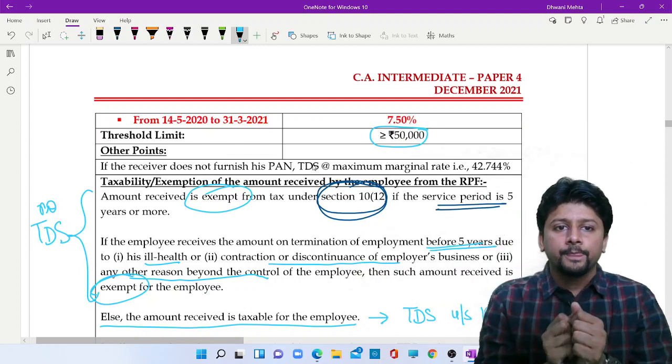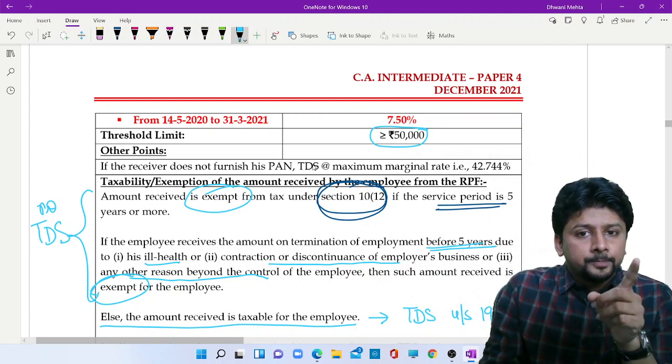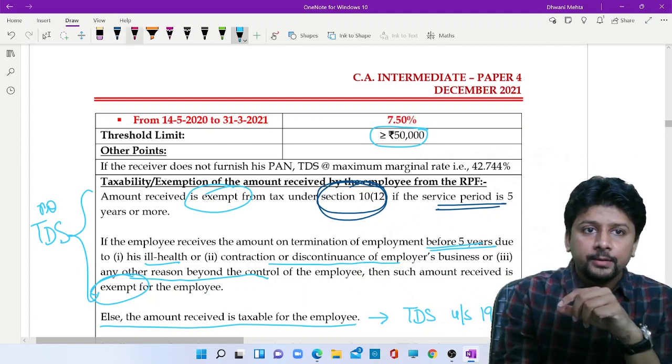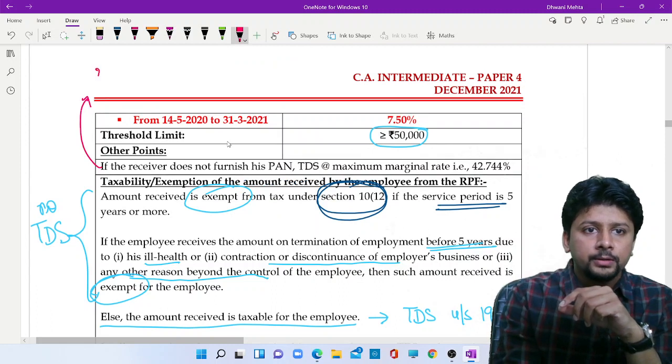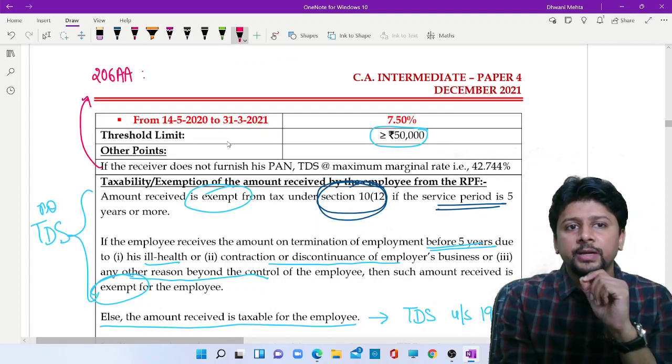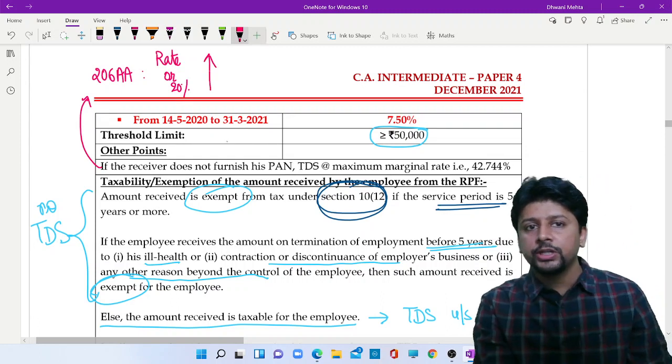If the receiver does not furnish his permanent account number, now we are aware that then 206AA will apply. What is 206AA saying? Rate of TDS in the section or 20%, whichever is higher. But what has this section done?